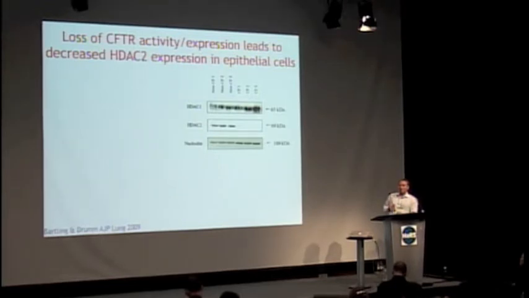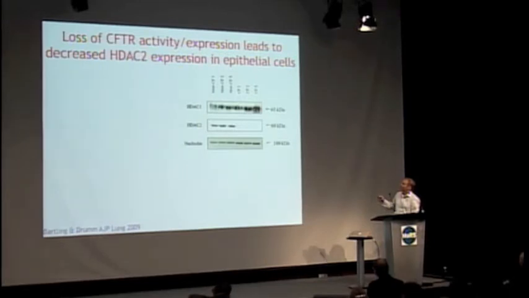There are other chronic inflammatory diseases, such as cystic fibrosis, which is one of the commonest genetic diseases in the Western world. And the gene for cystic fibrosis, CFTR, was described almost 20 years ago now in Montreal. This disease has abnormal CFTR. Interestingly, if you look in the peripheral lung of patients with cystic fibrosis, you see almost a complete absence of HDAC2, but not HDAC1.